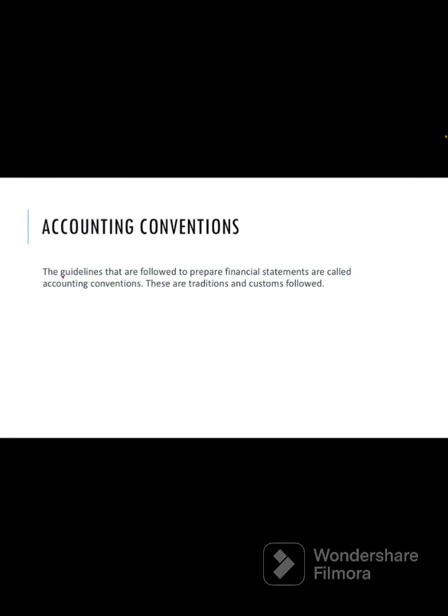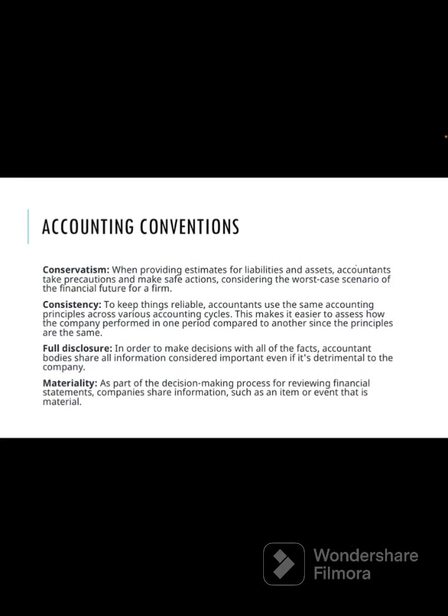Now next we'll move to the accounting conventions. Accounting conventions are the guidelines, or the customs and traditions, which are followed for preparing the transactions or statements. The first convention is the convention of conservatism. Conservatism means when providing estimates for liabilities and assets, accounting takes precautions and makes safe actions, considering the worst case scenario of the financial future. Worst case scenario means loss.